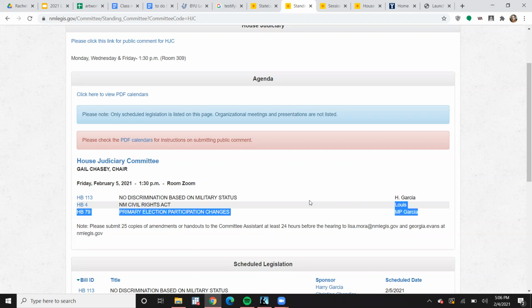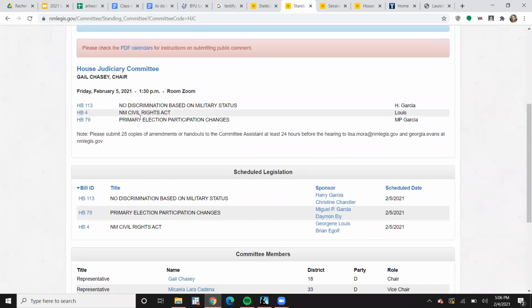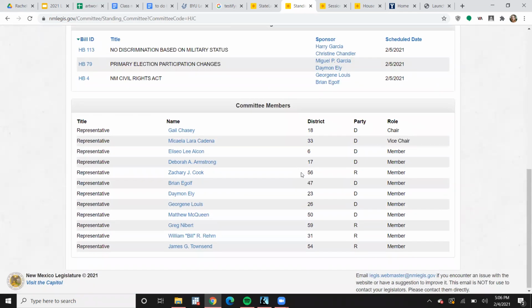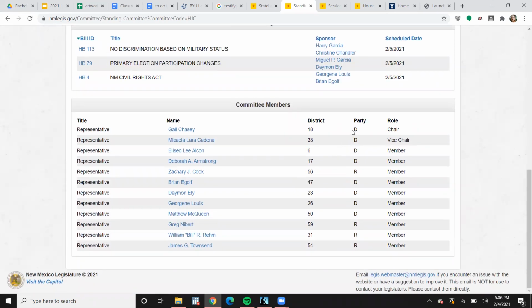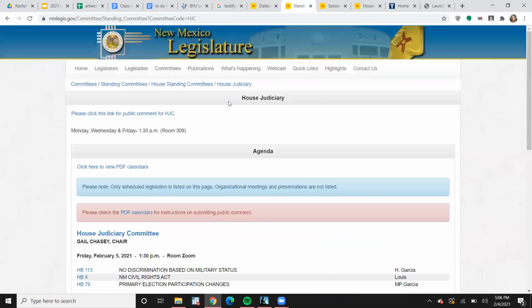Then we'll look and see we have all the bills that are on the agenda. We have these three: one's on military status, civil rights, primary election participation, with their sponsors, and these are links to all the bill pages. Then if you scroll down, it just shows all the bills. Again, this is scheduled legislation, so these are things that have been assigned to this committee that have a hearing date. You scroll down, this shows you who is on the committee. As you can see, it's primarily Democrats because the legislature is primarily Democrats, but there are 4 Republicans sitting on it as well. All right, so that gives you all the information on the agenda homepage.